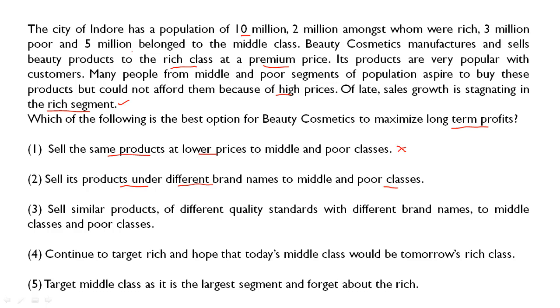Next is sell similar products of different quality standards with different brand names to middle class and poor class. So friends, what we were missing in the previous option, we have found in this option. Since it will be of different quality standard, it will of course be at a lower price, which the question implies. उसकी price कम होगी of different quality standards and with a different brand name. तो दोनों चीज़ें जो हैं इसमें इंक्लूड की गई हैं. So this looks a good option to me over 2.